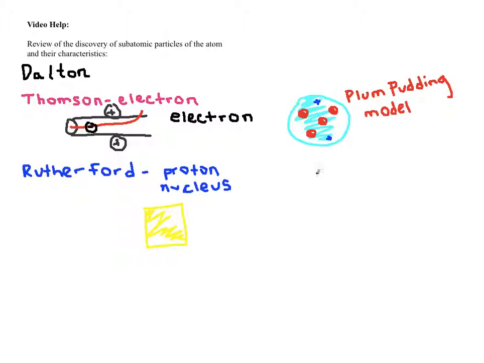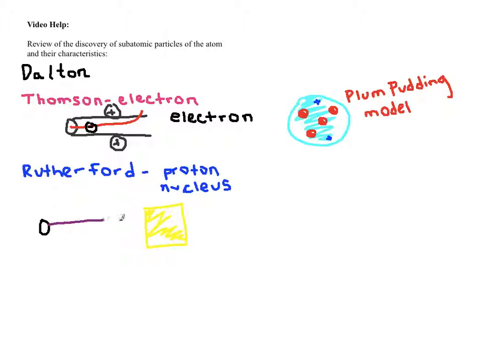And then he took alpha particles, which are positively charged particles, and he shot them through the foil. Now, if Thomson's model was correct, what should have happened is that the alpha particles, the positively charged particles, should have completely just shot through the foil. And the reason why is because there isn't really a concentrated positive charge. It's evenly distributed throughout. That's not what Rutherford found.